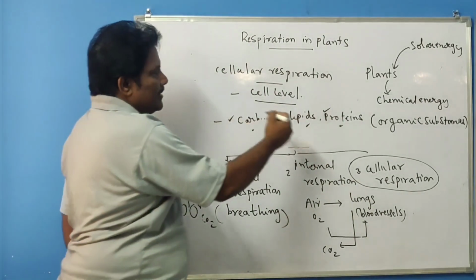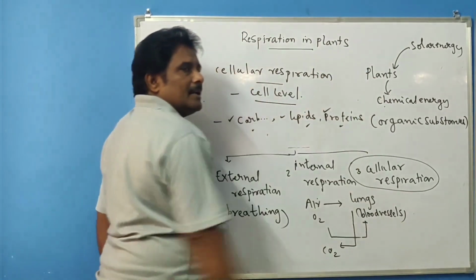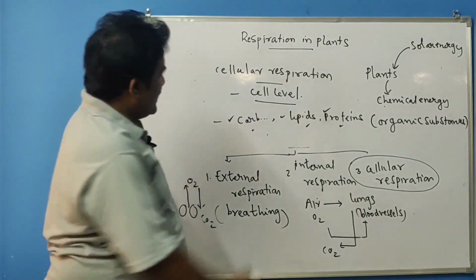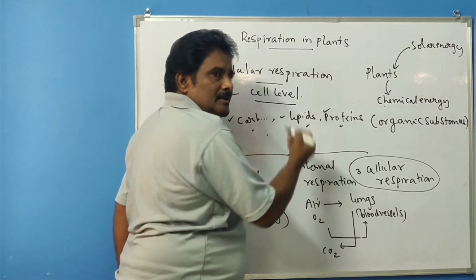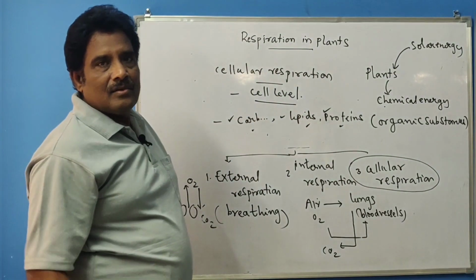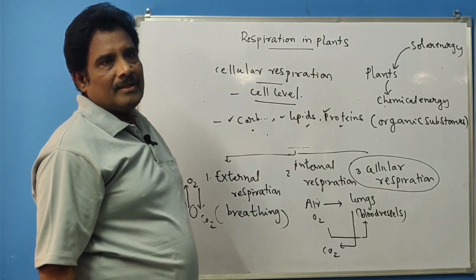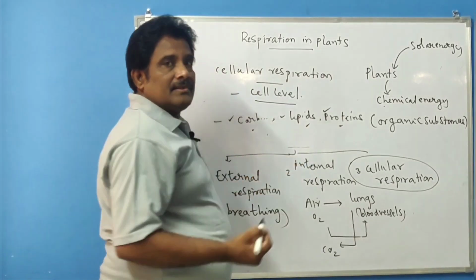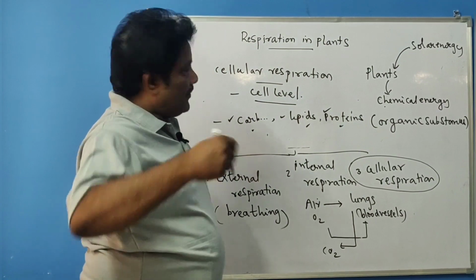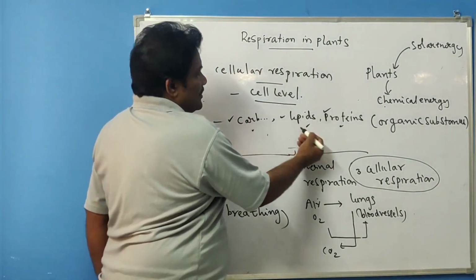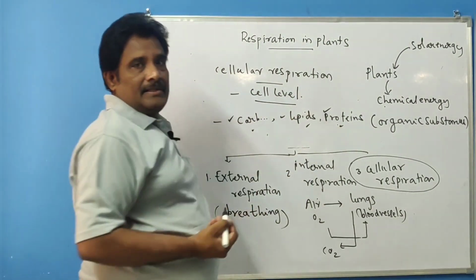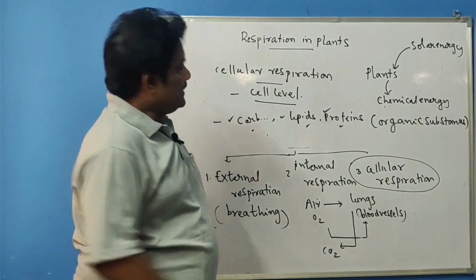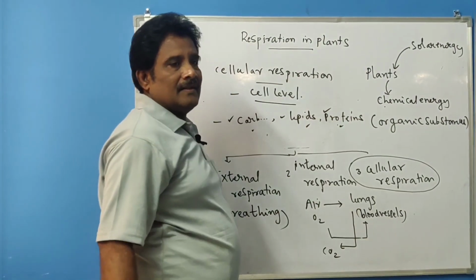I mean, carbohydrates, proteins, lipids are the sources of energy. That point you have to remember.